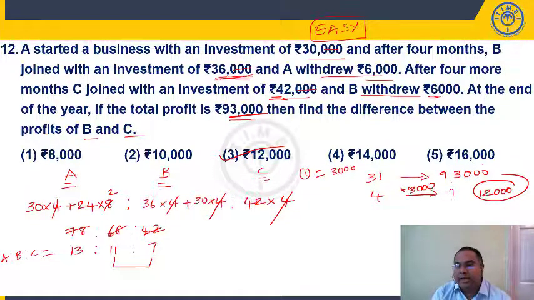Right? So 31 parts, 93,000 means 31 3s are 93. So each part is 3000. So difference is 4 parts. 4 into 3, 12,000.